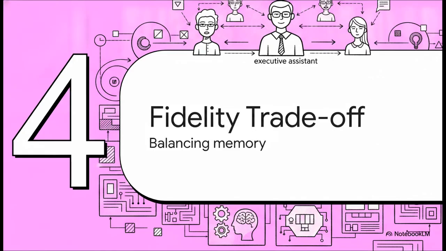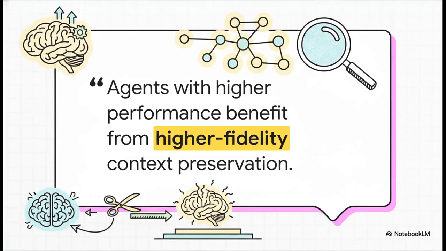That brings us to Section 4, the Fidelity-Reliability Trade-off. To understand why AdaCoM treats different models differently, let's look at this core finding directly from the research. It says, agents with higher vanilla ReAct performance benefit from higher fidelity context preservation, whereas lower-performing agents require more aggressive compression to stay within a reliable reasoning regime. Now, what's really interesting about this slide is how it captures a fundamental limitation in AI today.